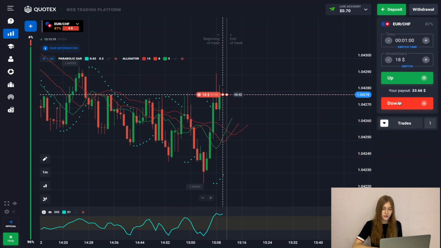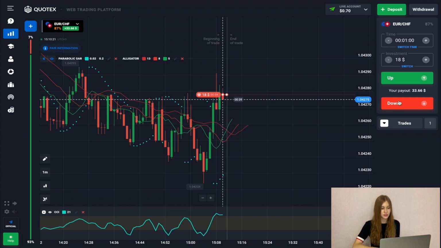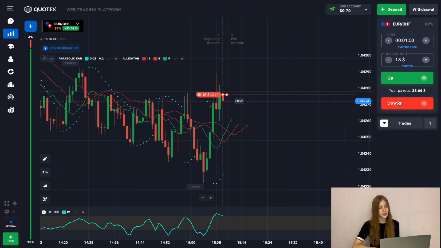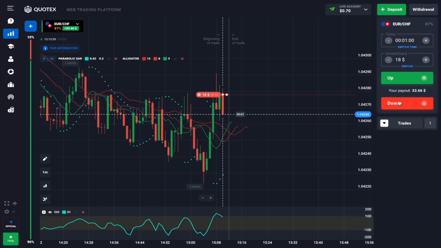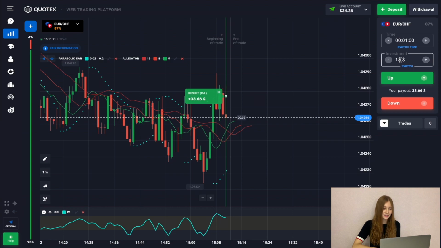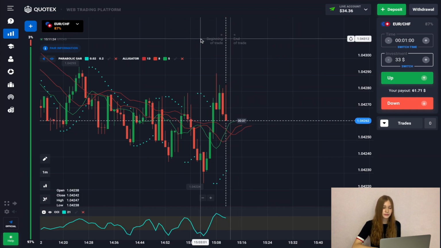Also open a deal to reduce the price, as we see the price is overbought and there is a high volatility where support and resistance levels have formed, from where, as we see, the price is repelled. So now we can, despite the movement of our indicators, successfully close our trade on the movement of the red candle from the impulse. So let's wait for the completion of our trade. And we successfully closed the deal and continue trading.